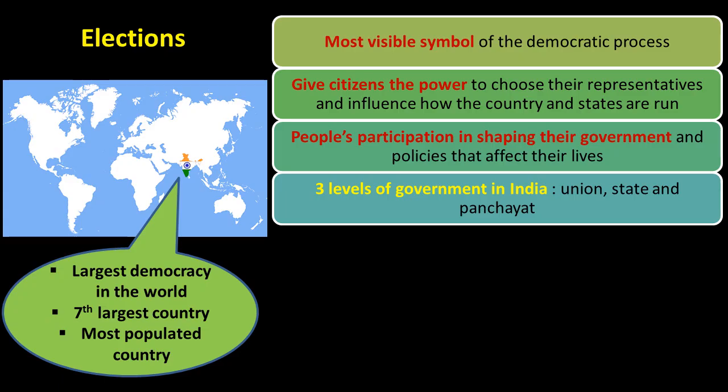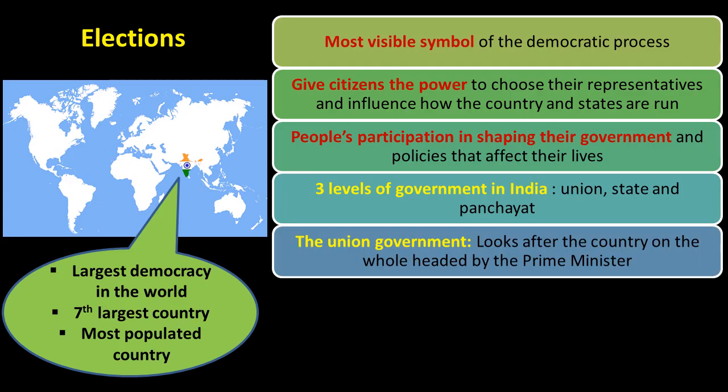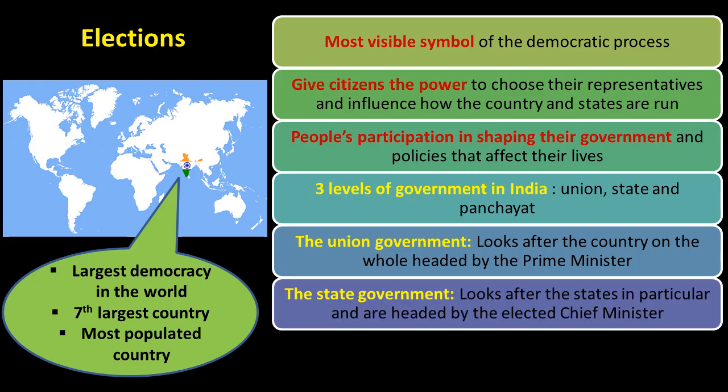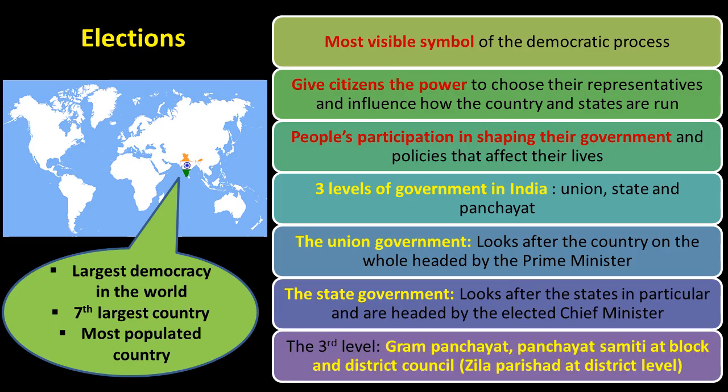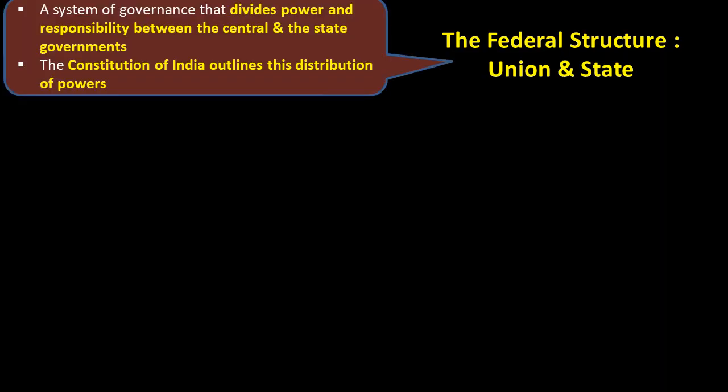There are three levels of government in India: union, state, and panchayat. The union government is there to look after the country on the whole, headed by the Prime Minister. The state government looks after the states in particular and is headed by the elected Chief Minister. The third level is at the district level: Gram Panchayat, Panchayat Samiti at block, and the district council, the Zilla Parishad at district level.